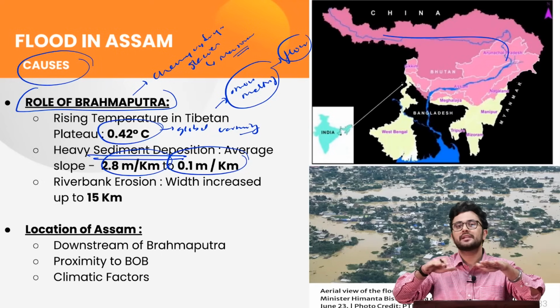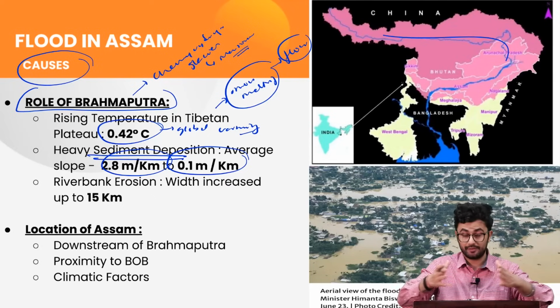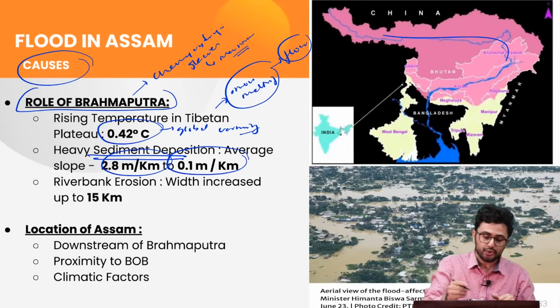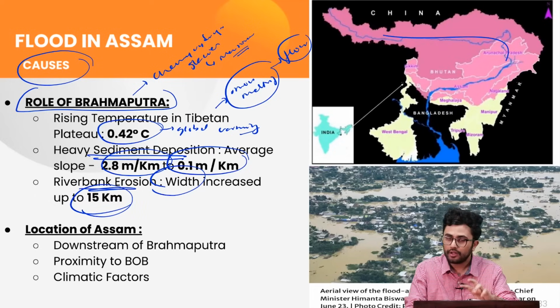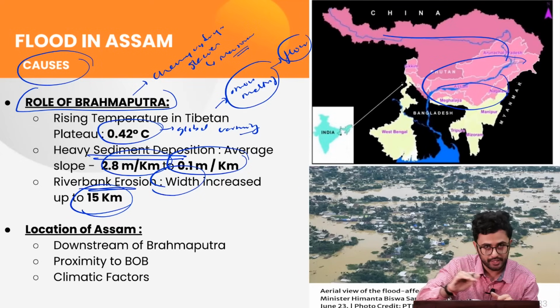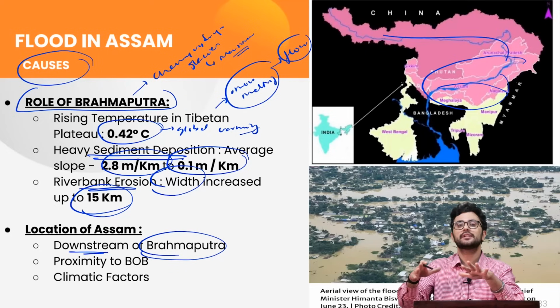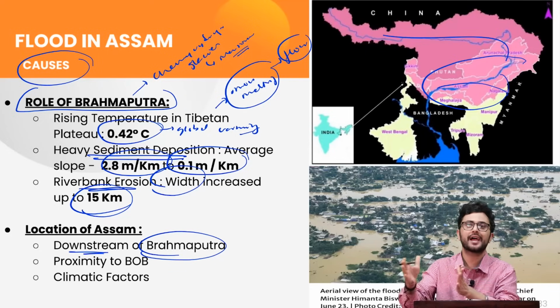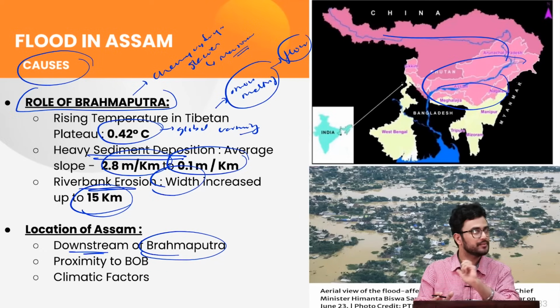And because of this heavy sediment deposition, the river bank cutting starts taking place, and thus the Brahmaputra river just widens. So this river bank erosion has actually led to the width of Brahmaputra increasing up to 15 km. Also, as we were discussing about the location of Assam, it is in the plain region and it lies on the downstream of Brahmaputra river. So because of that, it ultimately leads to a lot of flooding, and because of the heavy sedimentation, the Brahmaputra shifts its channels very swiftly. So because of that, the prediction of the flood in the region also becomes very difficult.